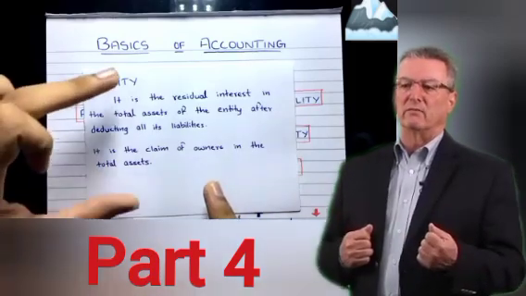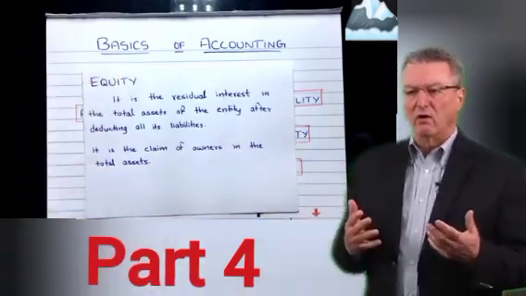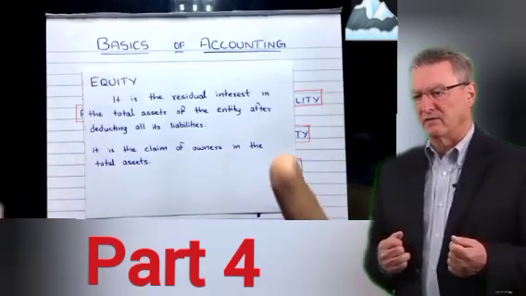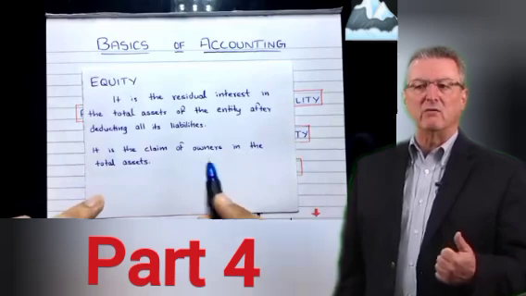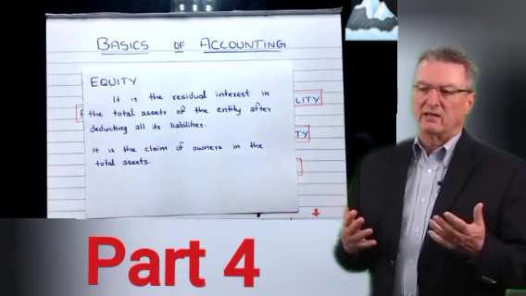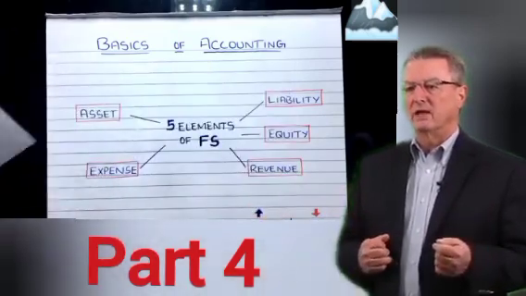All right, did you understand what capital is? Simply whatever money is invested by the owners of the company, that's capital. And the technical definition is that they have a claim. It's a claim of owners in the total assets, because the owners have a claim. Clear? Yes. So now let's see the revenue definition.